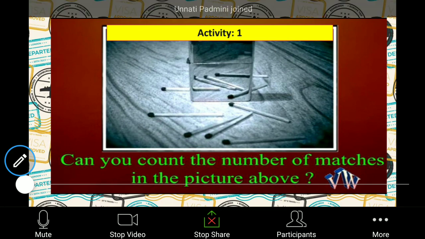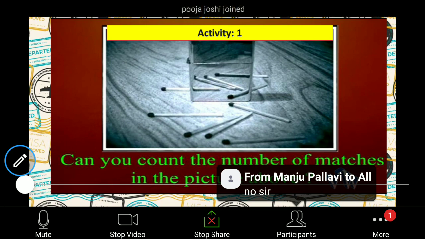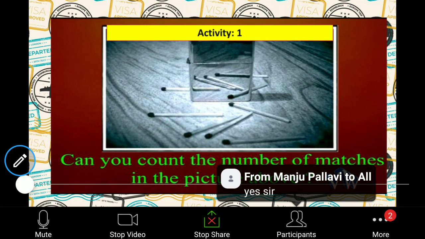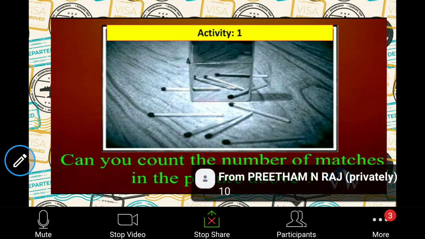Starting from the first question, can you count the number of matches in the picture above? Are you all able to hear what I'm saying? Okay. So can you count the number of matches present in this picture? In the picture above, there are different matches. Can you see? You can answer me. Okay, 10.